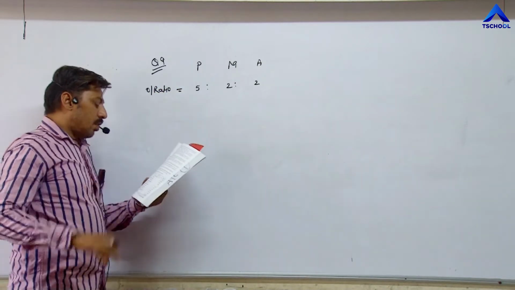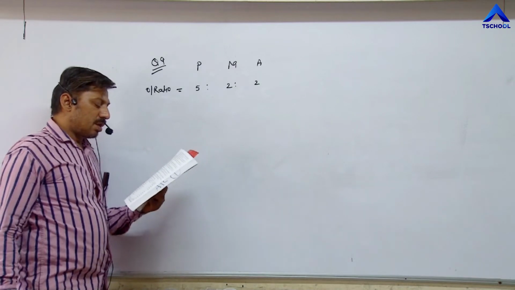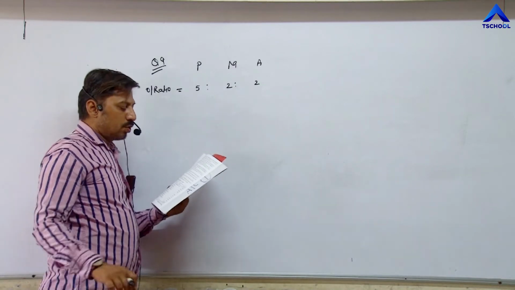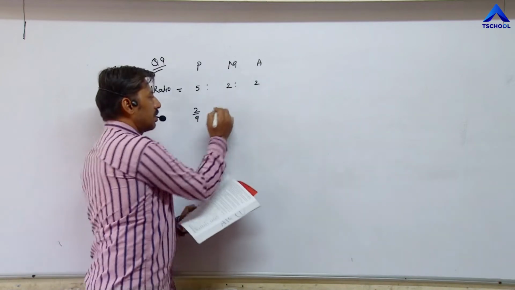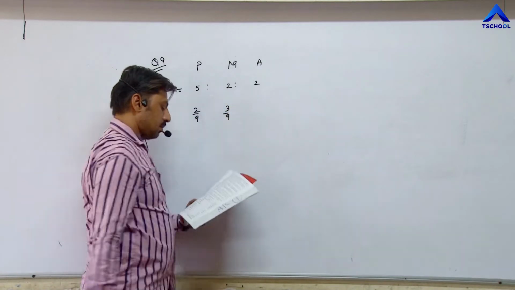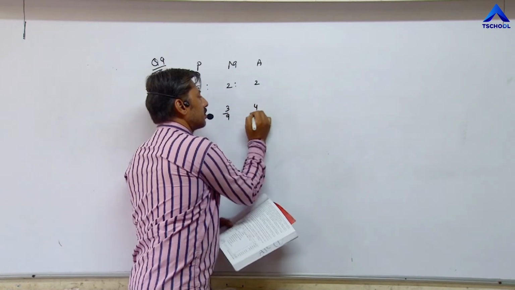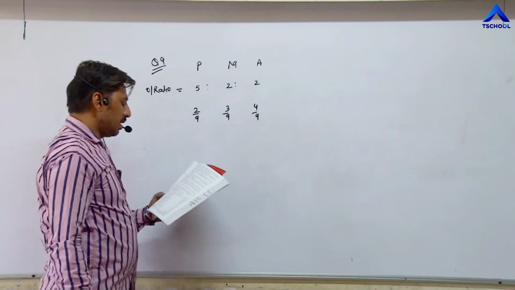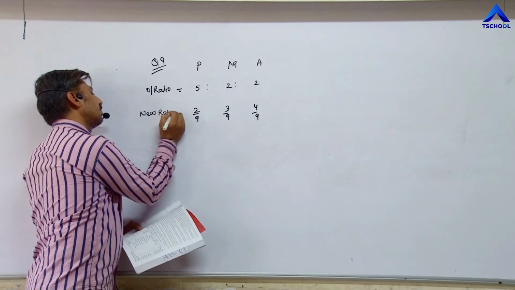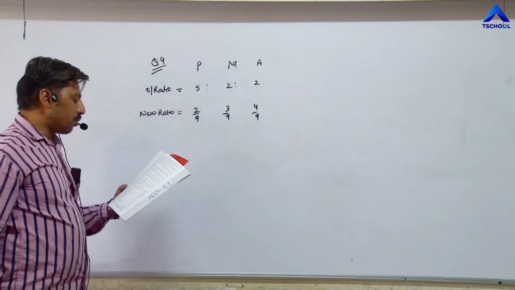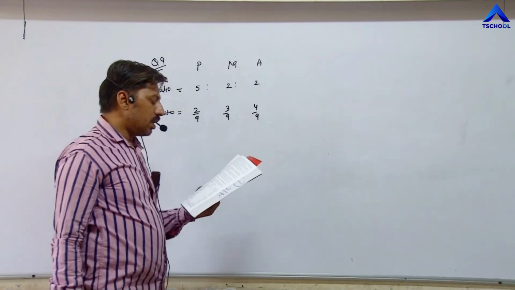Now, all the partners have decided to change the profit loss sharing ratio to 2 upon 9, 3 upon 9 and 4 upon 9 as the new ratio. Now from this information find out the sacrifice.